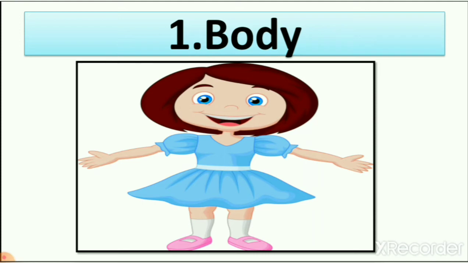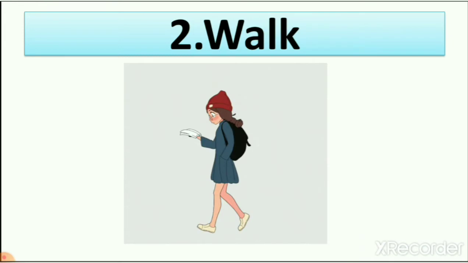Body means different parts joined together and making one structure. So here you can see eyes, nose, tongue, hands, legs, all are body parts. You can understand that these all join together and make one body. Then we learn about walk, W-A-L-K, walk. Which body part helps us to walk? Yes, it is our leg, right?